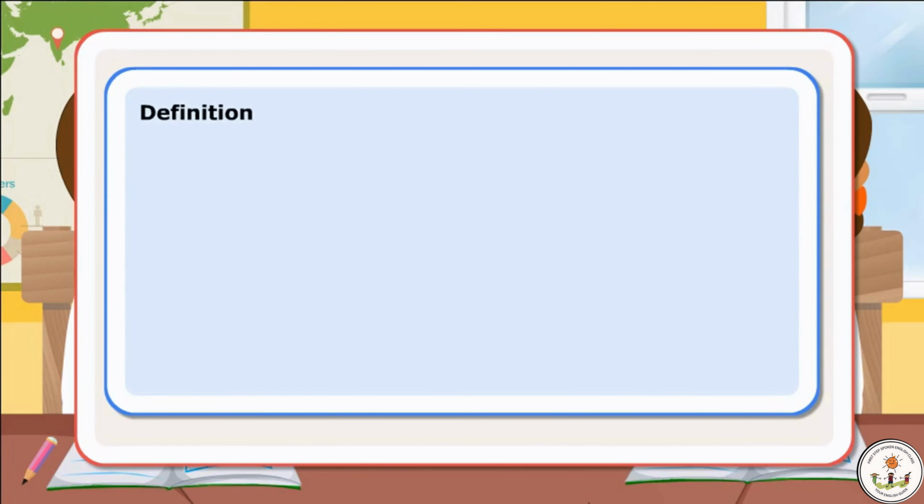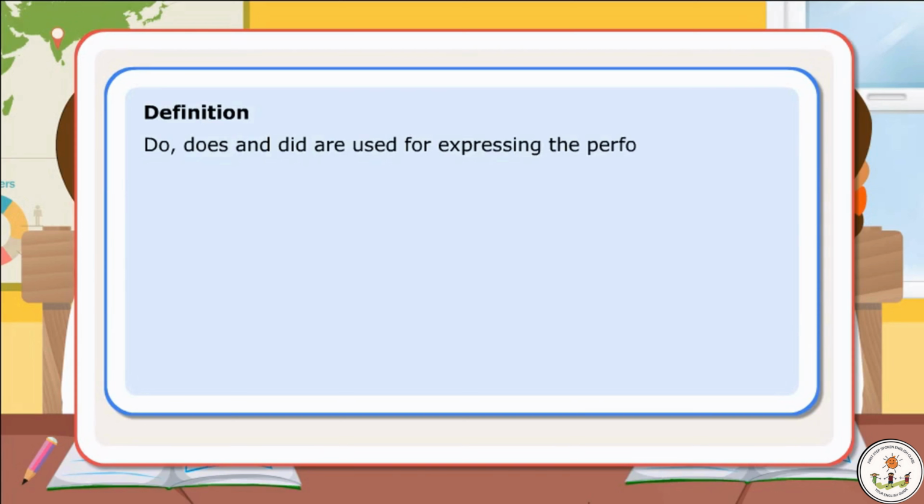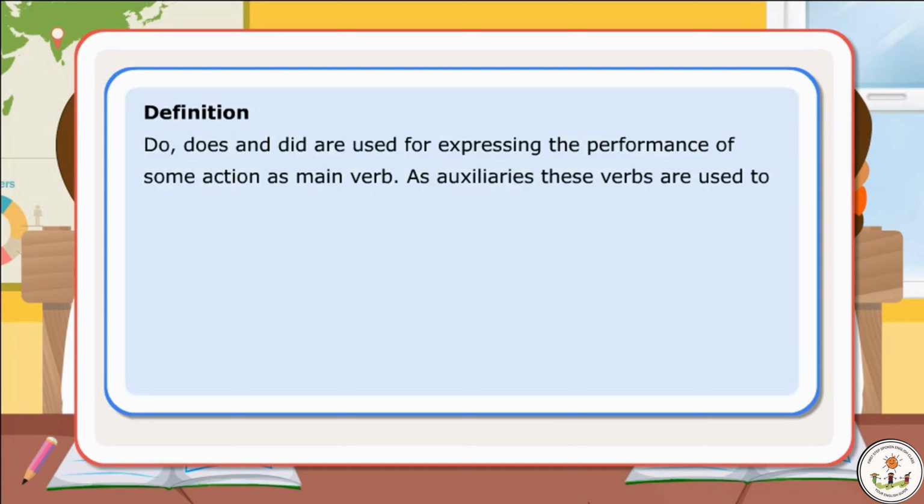Definition. Do, does, and did are used for expressing the performance of some action as main verb. As auxiliaries, these verbs are used to form negatives, to ask questions, and for emphasis.